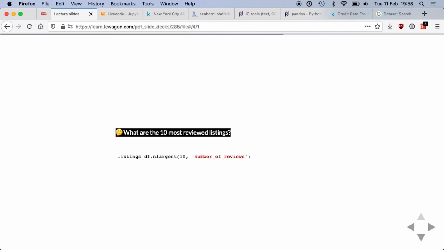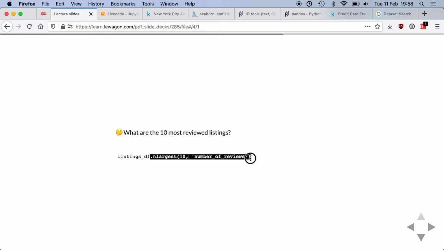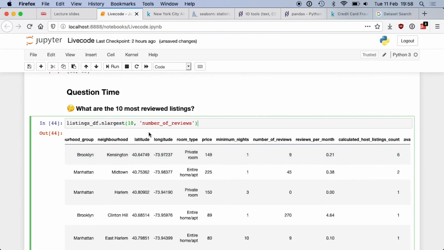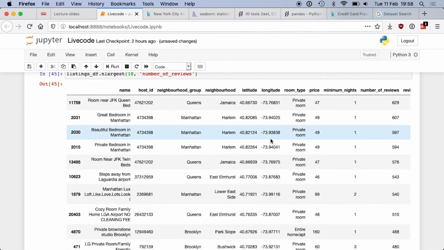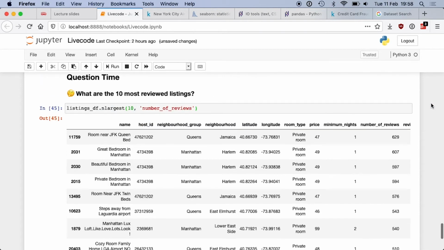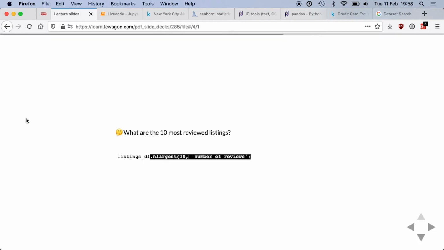And actually, as it's something that is done a lot in pandas, there is one method which does it for you. It's called the n-largest. So if you run listingsdf.n-largest, and let's say we want to take the 10 first, on the column number of reviews, those are the 10 lines which have between 500 and 600 reviews. Okay? Those are the n-largest, the 10 largest in terms of reviews. Okay, first question is answered.